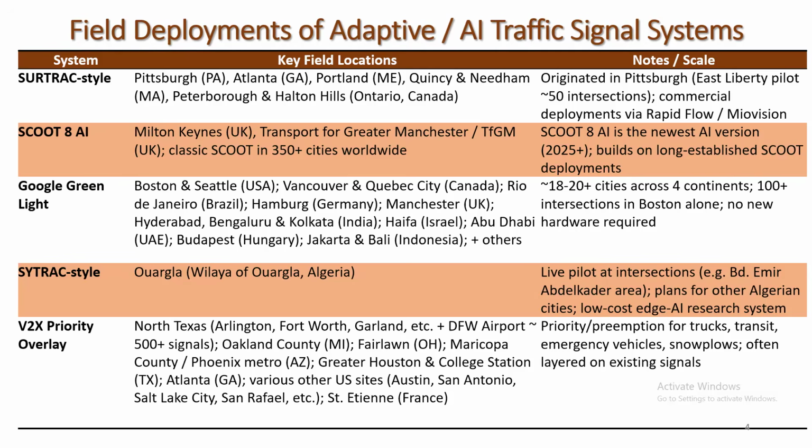V2X priority overlay is used in northern Texas cities like Arlington, Fort Worth, Garland, also in Oakland, Arizona, Atlanta, and various cities. It actually provides priority or preemption for trucks, transit, and emergency vehicles. And these are the 5 traffic signal systems that are right now in deployment in various cities around the world.